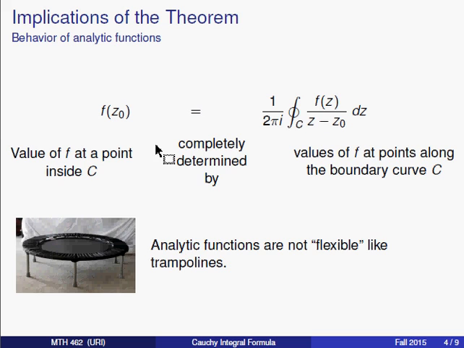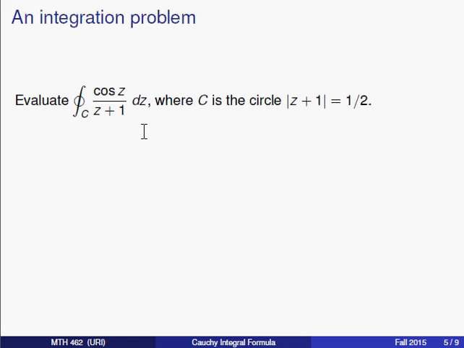If I wanted to find f of 2, and 2 is also inside C, then I would just take those same values along the curve, put in z minus 2, and then take the Riemann sum and the limit, and it will tell me exactly what f of 2 is. So with analytic functions, once you know what happens on the boundary, in theory, you know everything that happens on the inside as well. Now let's go back to the practical side of things.